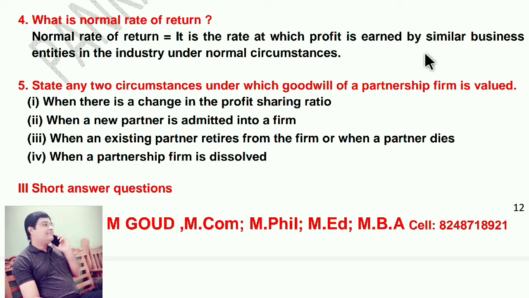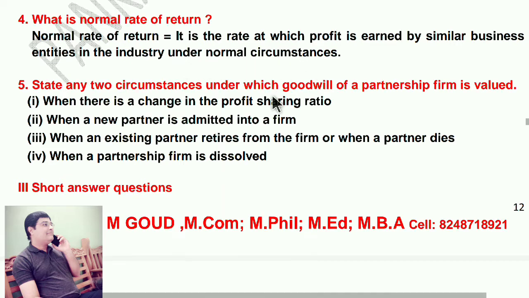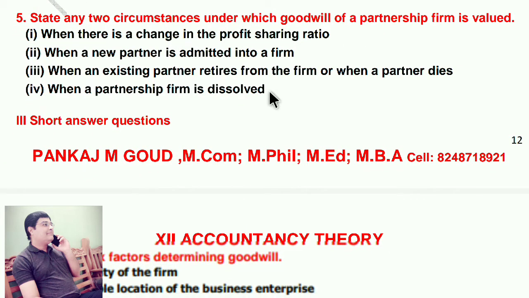State any two circumstances under which goodwill of a partnership firm is valued. When there is a change in the profit sharing ratio, when a new partner is admitted into a firm, when an existing partner retires from the firm, or when a partner dies, when a partnership firm is dissolved.